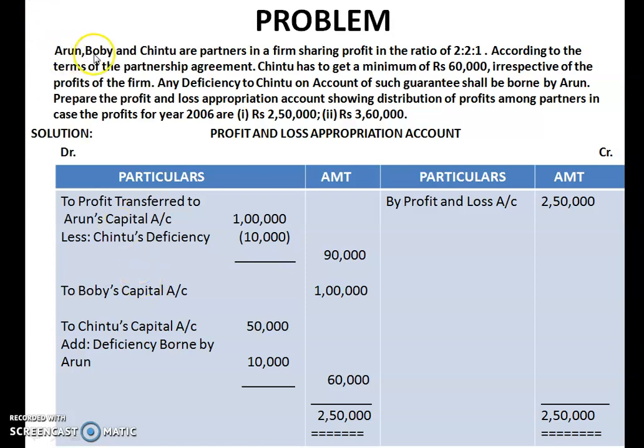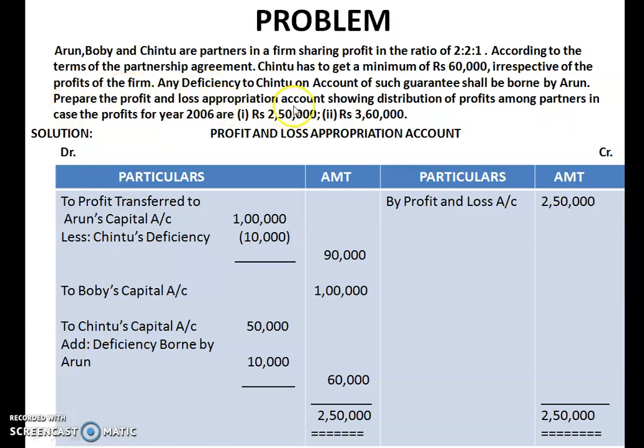Okay, so Arun, Bobby and Chintu are partners in a firm sharing profits in the ratio of 2:2:1. According to the terms of partnership agreement, Chintu had to get a minimum of rupees 60,000 irrespective of the profit of the firm. So minimum there should be 60,000. The minimum guarantee given to Chintu is 60,000. Any deficiency to Chintu on account of such guarantee shall be borne by Arun. So Arun is a person who will meet that deficiency, if any.